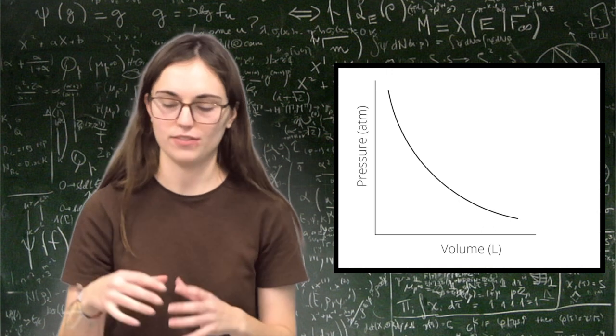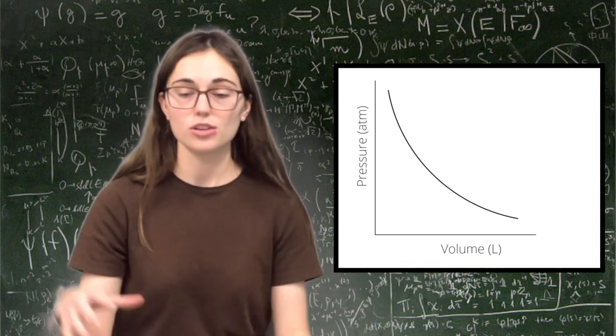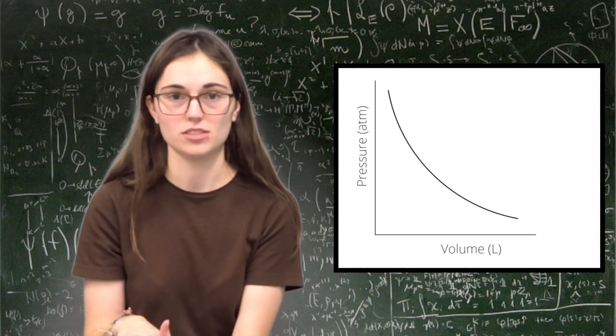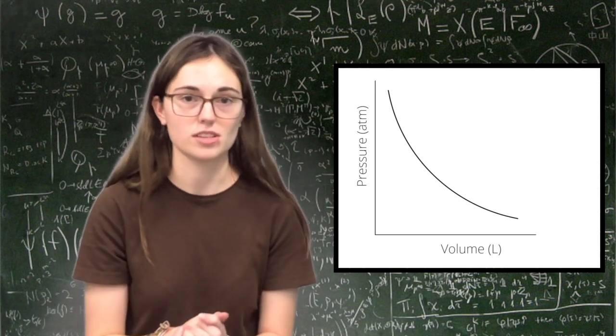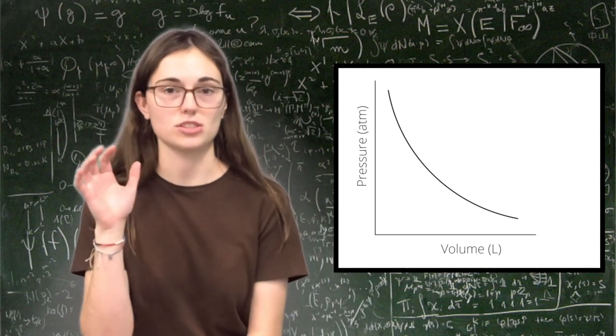This meant that if you increase the volume of something or a system of gases, you will decrease the pressure. They're not directly related, they're inversely related, and vice versa. So if you decrease the volume, you'll increase the pressure.